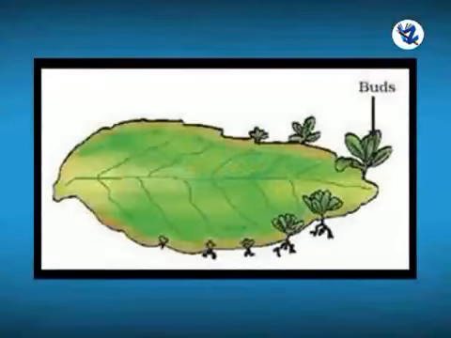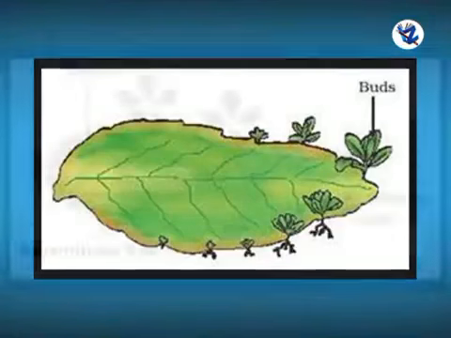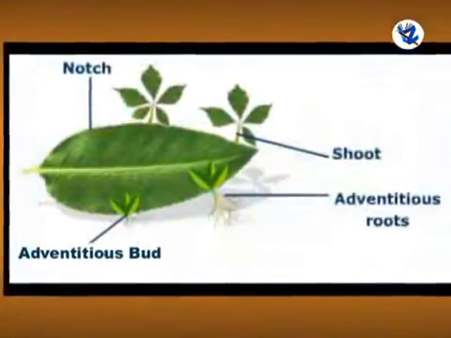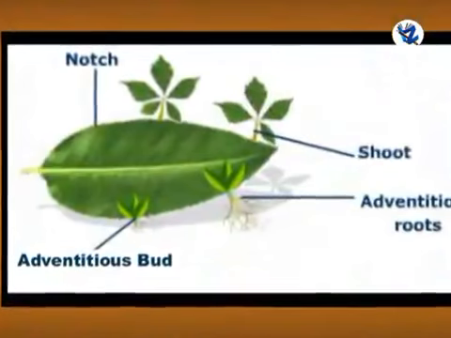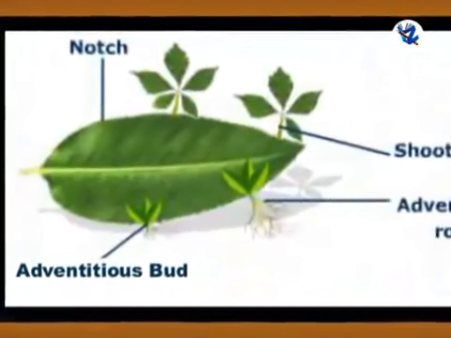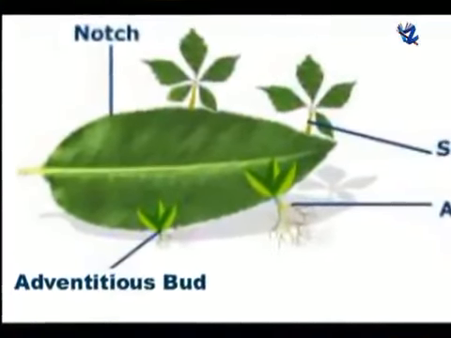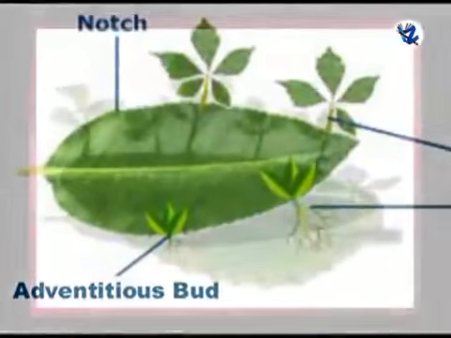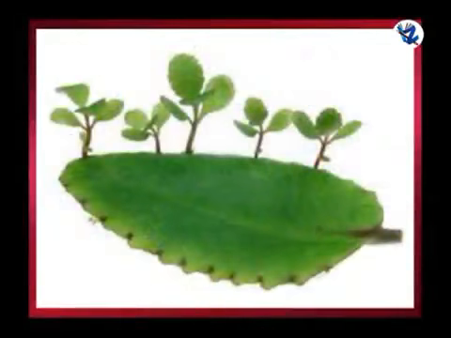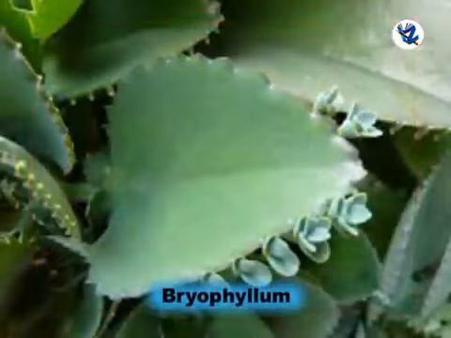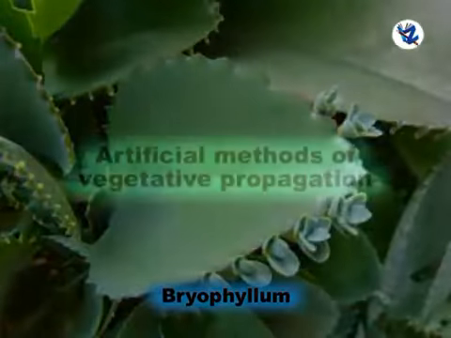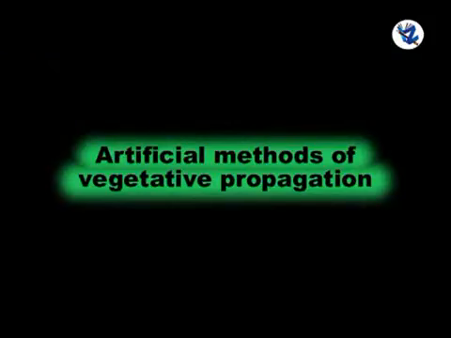Vegetative propagation by leaf. The leaves are fleshy and notched along the margin. Adventitious buds called epiphyllous buds are developed on the leaves. These buds start sprouting on the leaf to form plantlets. These plantlets fall off from parent plant to continue their growth in the soil. Example, bryophyllum. Now about some artificial methods of vegetative propagation.